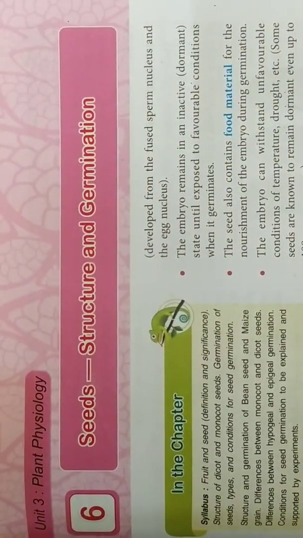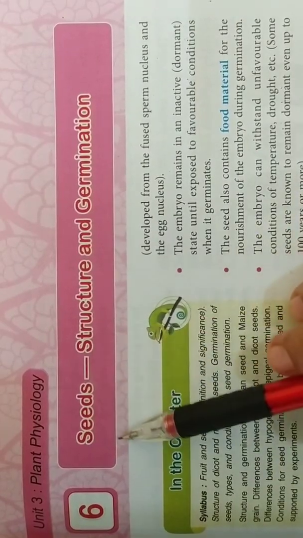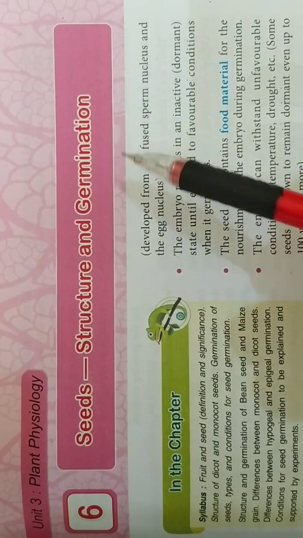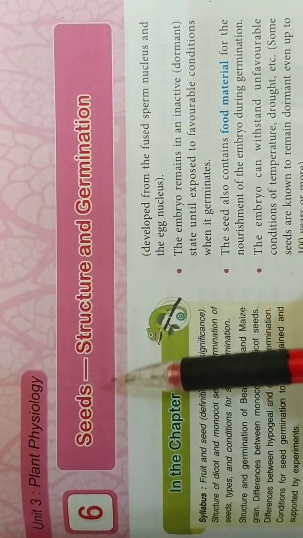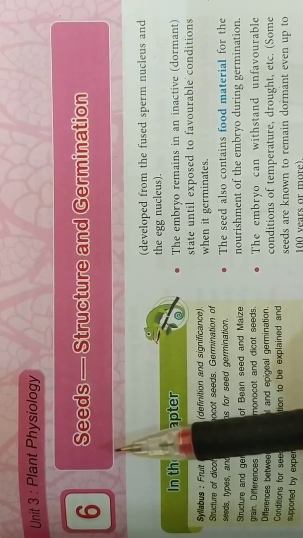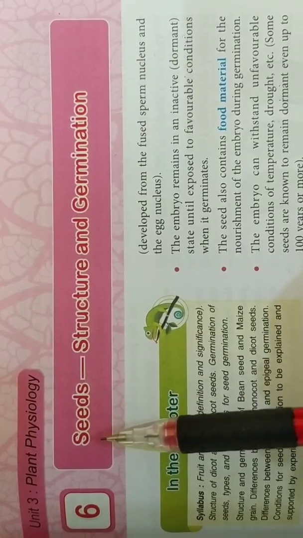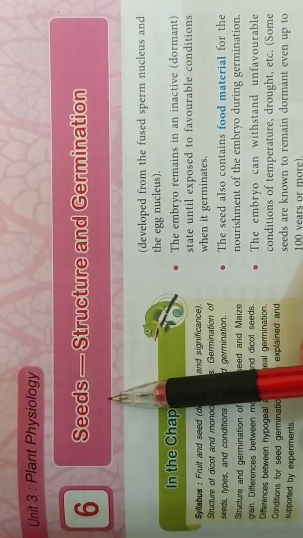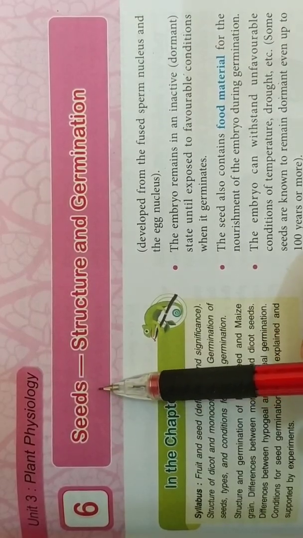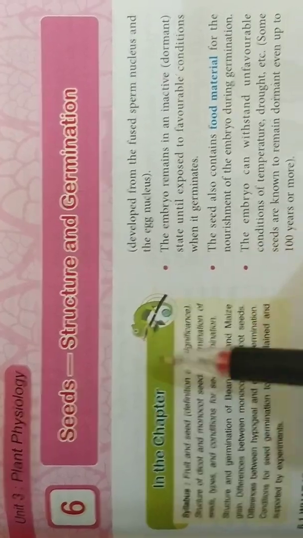Good morning, students. So we are going to start with the first chapter of first term. It is chapter number 6, seeds, structure and germination. In this chapter we have previously discussed the fertilization process, before that pollination, then fertilization, and we also know what the post-fertilization changes are. You know that the ovule forms the seeds and the ovary results in fruit. So now we will continue with the structure of seed and how it germinates.